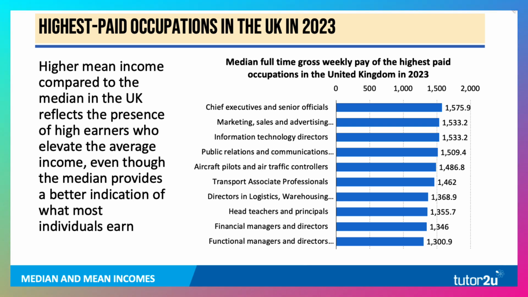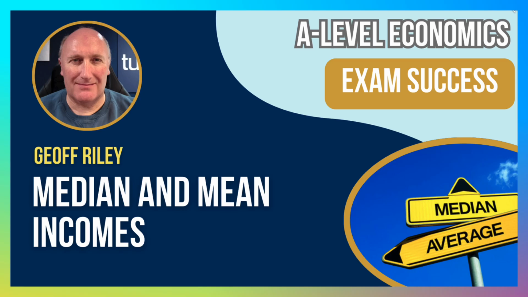Well, I thought I'd show you this chart showing the median full-time gross weekly pay of the highest paid occupations in the UK in 2023. So the median pay of chief executives and senior officials was over £1,500 a week. And all of these incomes, all of these jobs were paying a median income of more than £1,300 a week. £1,500 a week, of course, will be a median income of £75,000 a year or above.